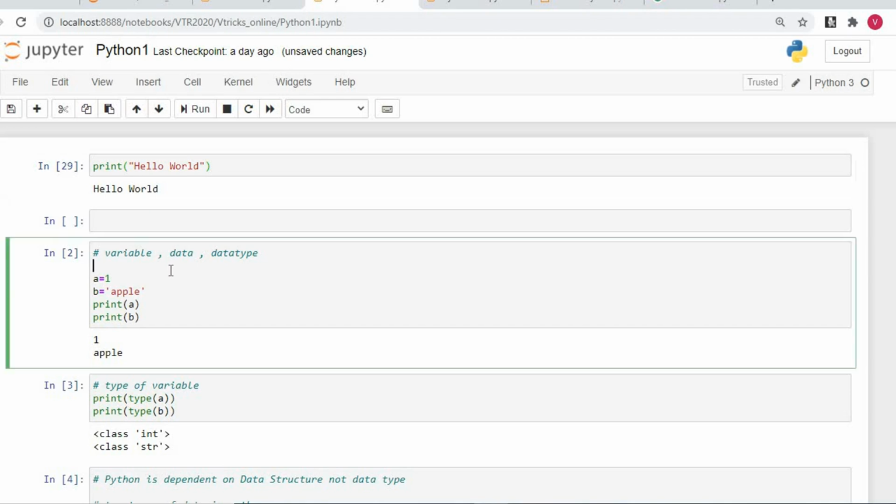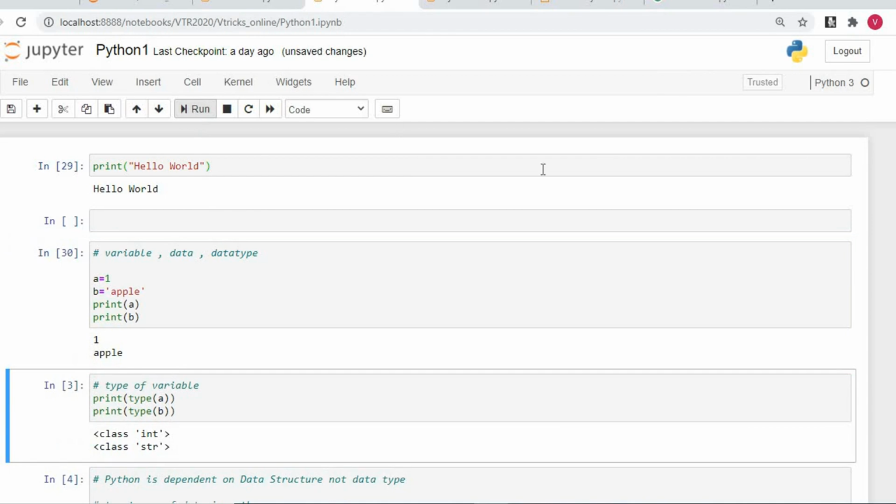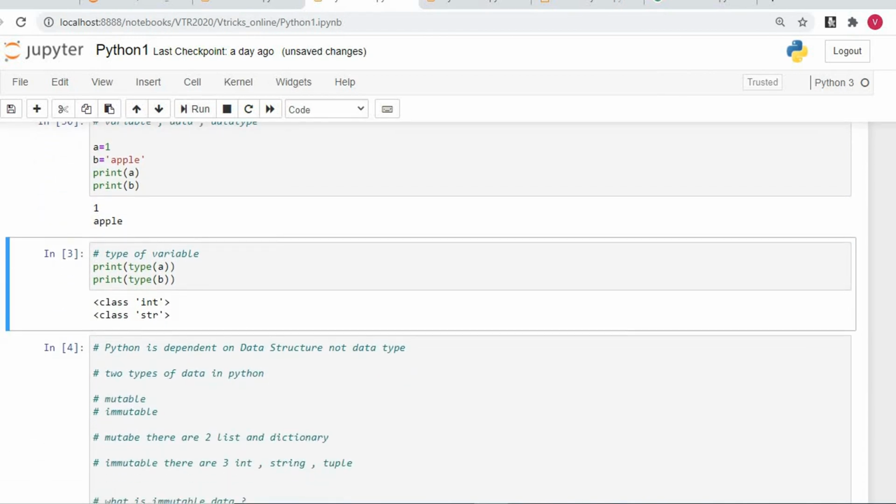Now we move to the variable. I am assigning a variable here, a is equal to 1 and b is equal to apple, and I am saying print a and print b. You already understood what a variable is. So I am taking this data 1 and putting it in a, I am taking this apple and assigning it to b, then I am printing a and printing b. Just run. Got printed. Now I need to understand the data type of a and b.